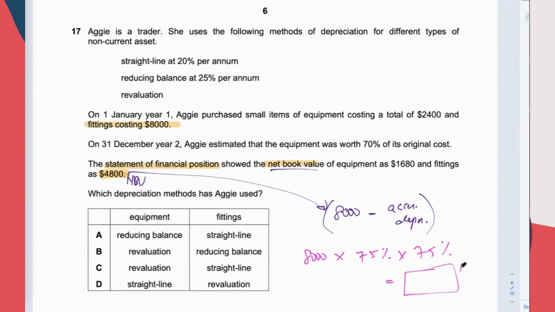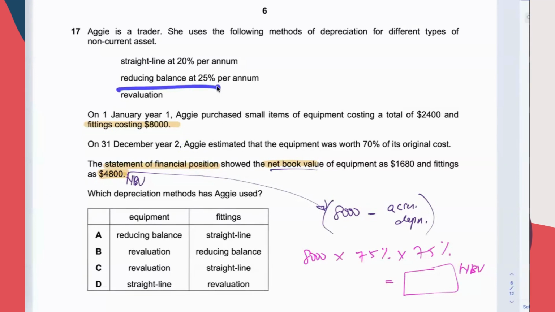Then this is the net book value. I'm testing whether AGI is using the reducing balance method for the fittings. This is like a shortcut.